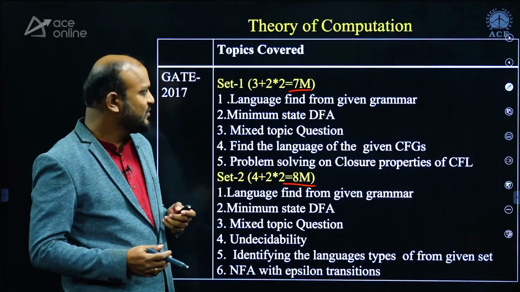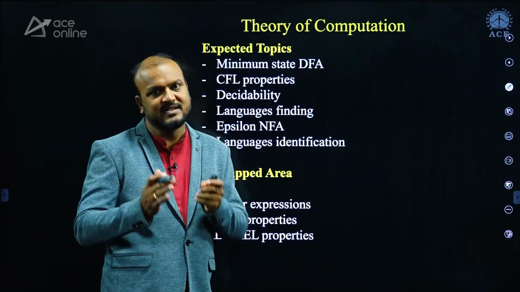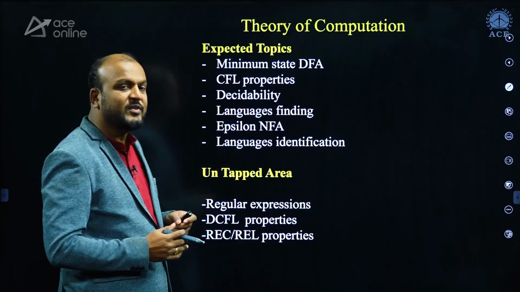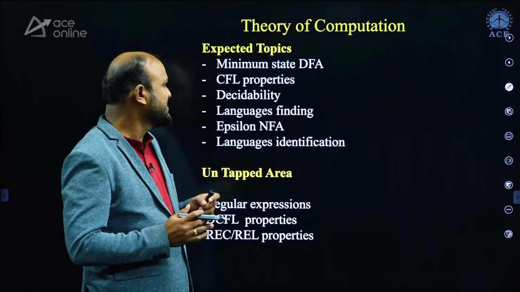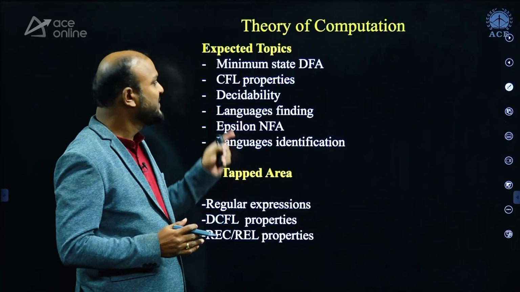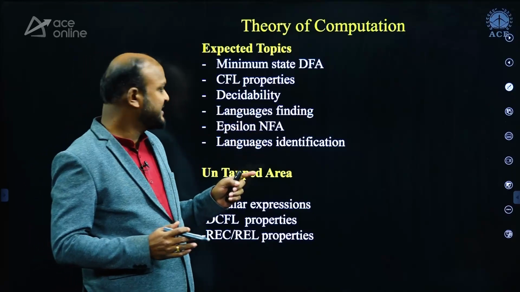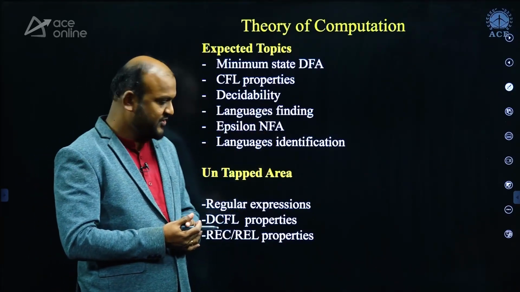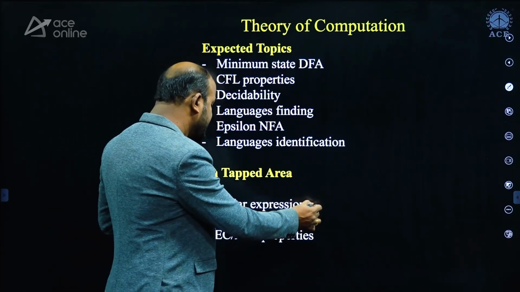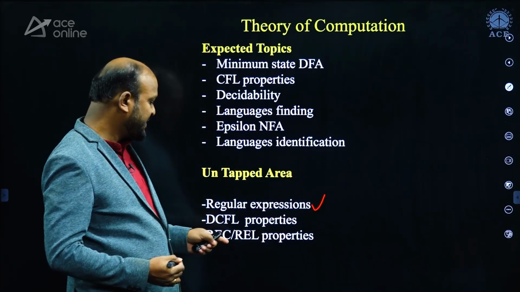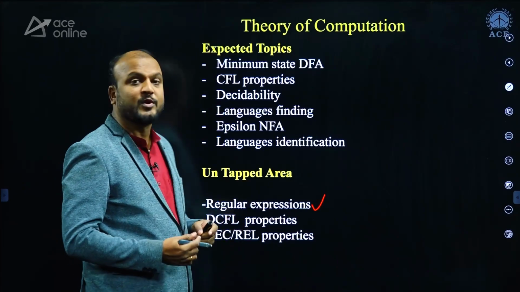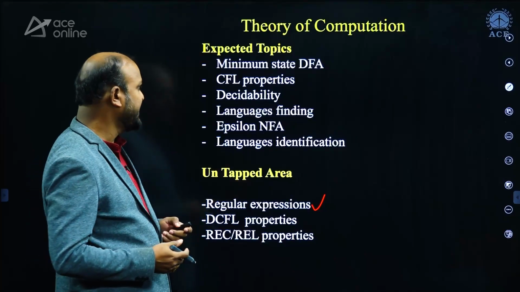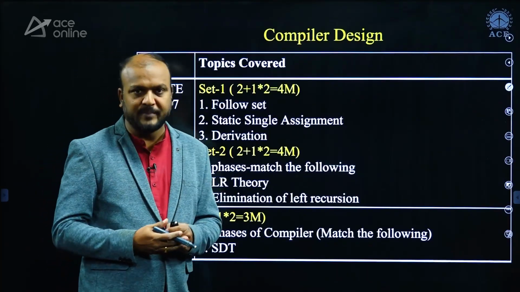When you look at TOC, we can say that 7 to 8 marks is guaranteed. Along with the topics that I have shown, some of the topics that you have to focus on in TOC subject are minimum state DFA, CFL properties, decidability, language finding, epsilon NFAs, and language identification. And untapped areas are some regular expressions, DCFL properties, recursively enumerable language properties, from where you can expect some questions in GATE 2025. Next, we'll go ahead with compiler design.